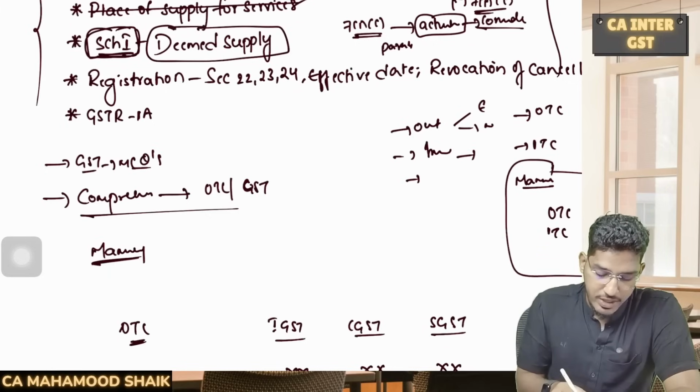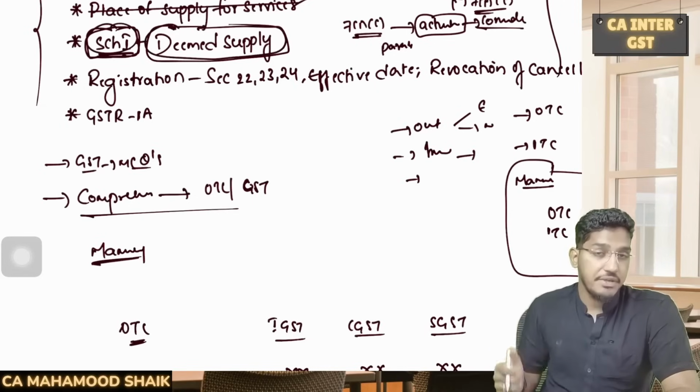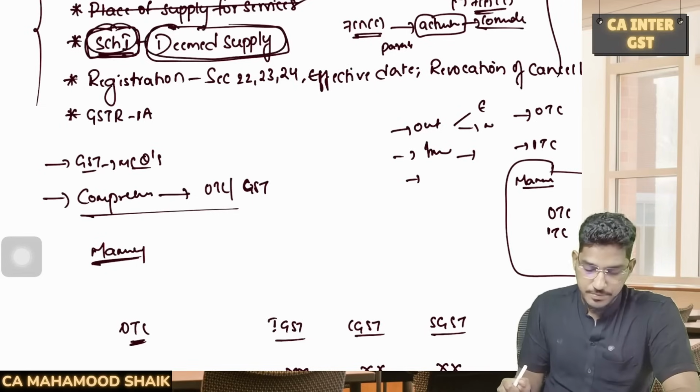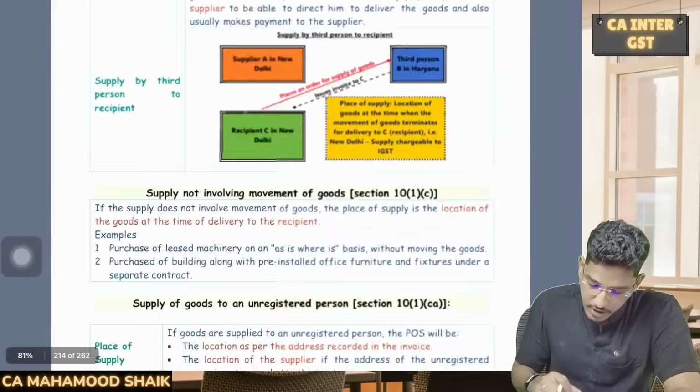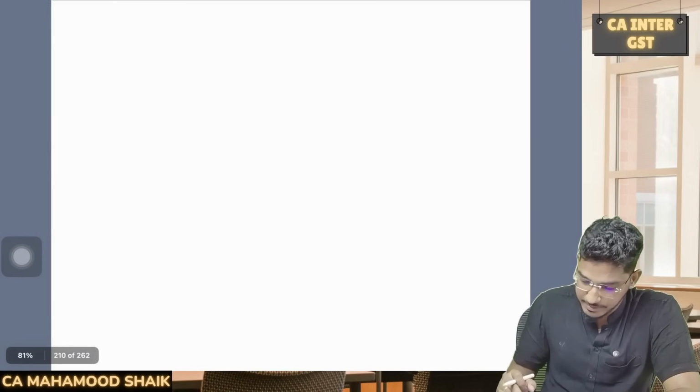So let us try to have a quick look at those activities which will be deemed as supply even if done without consideration. So shall we do it, everyone? So let us do it. So let me go to the supply chapter here.